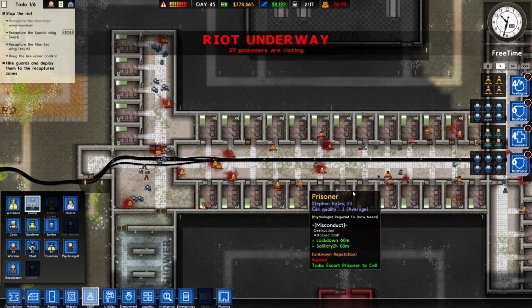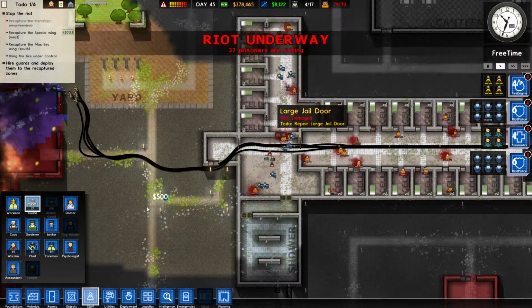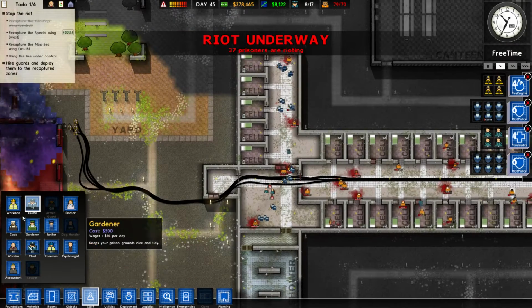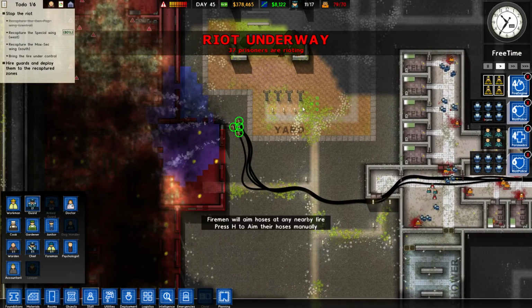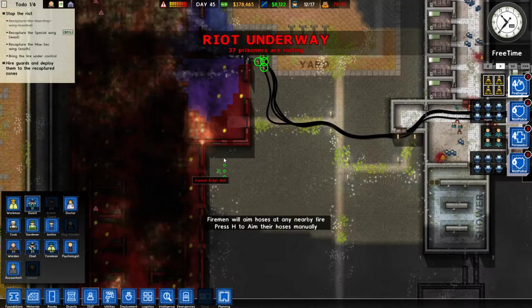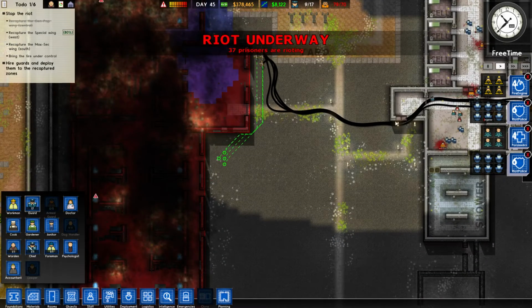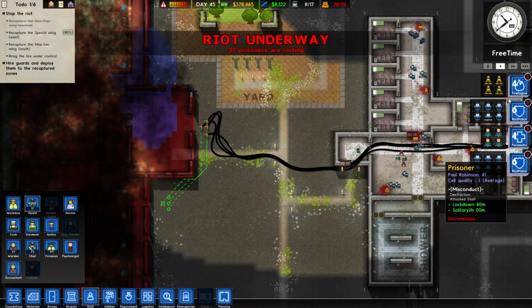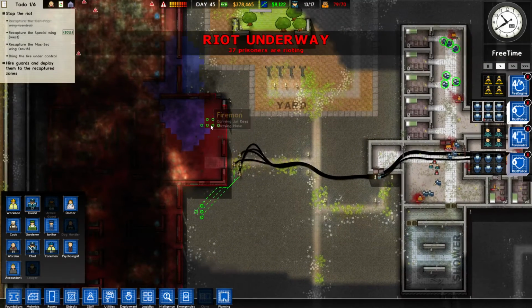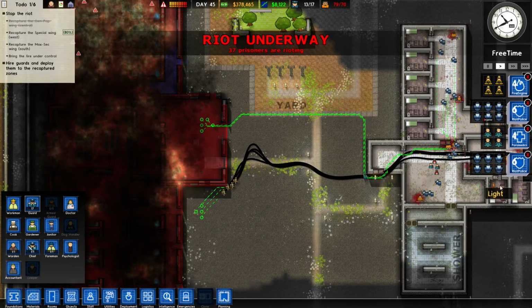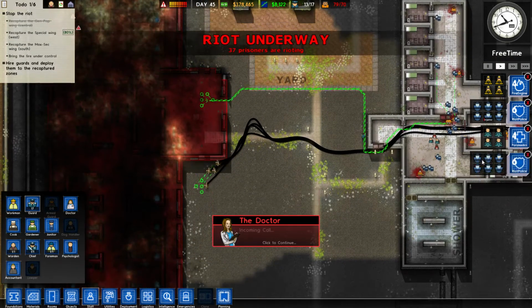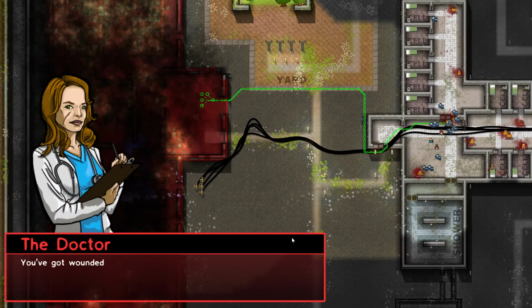That's probably enough guards, to be honest. They should manage. We'll get on with the rest of this. Okay, let's do this. Hopefully that'll carry on getting it done. Right, we need to get our riot police in there, I guess. It's going to be tough because this place is on fire, but it feels like a priority to me.